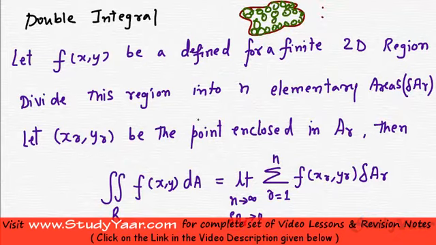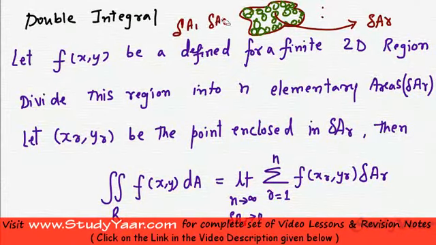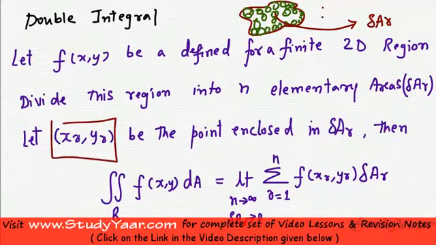Now let xr comma yr be the point enclosed in delta AR. One of these elementary areas is delta AR. We are dividing this region into small areas, therefore we call it delta AR, where R is the rth area, so it would be delta A1, delta A2, delta A3 and so on. So let one of those areas be delta AR and the point enclosed in that be xr comma yr.